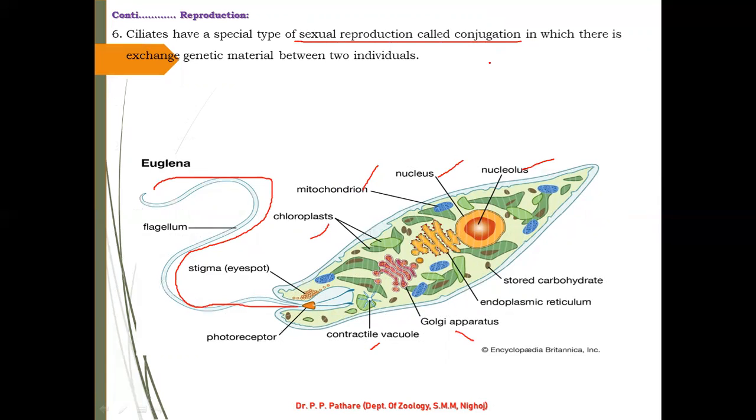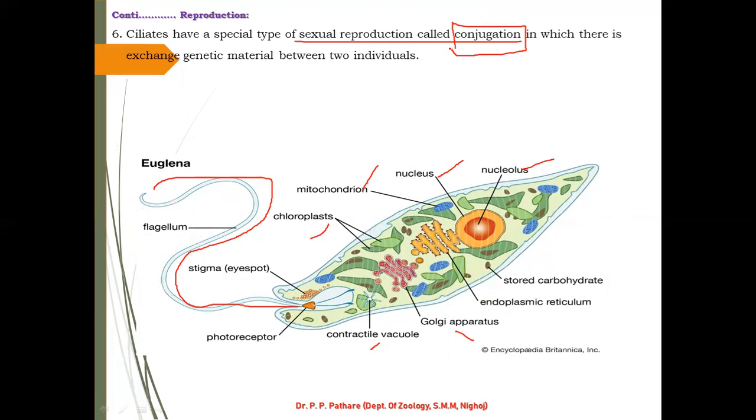Conjugation means the mating of two protist organisms, in which there is exchange of genetic material between two individuals, and they produce their next generation by the sexual type of reproduction. Sexual reproduction is called conjugation. Asexual reproduction is called binary fission.